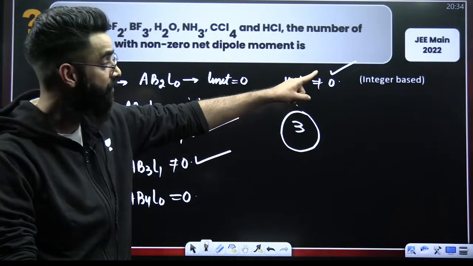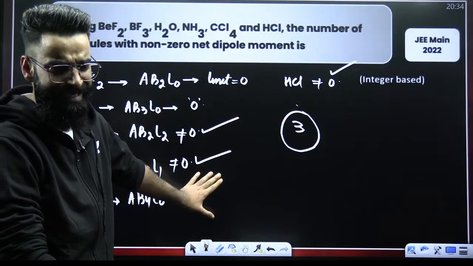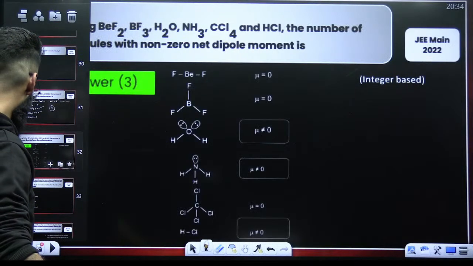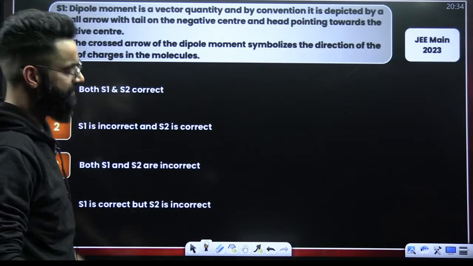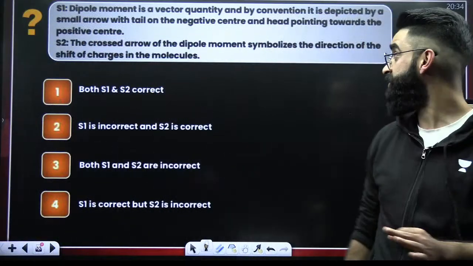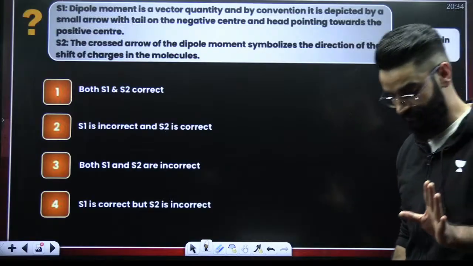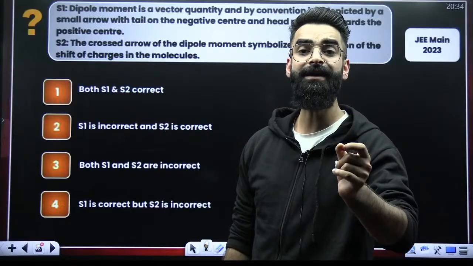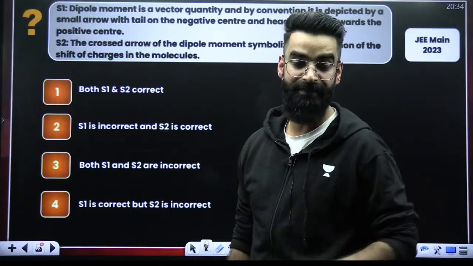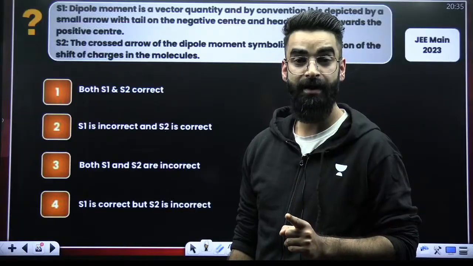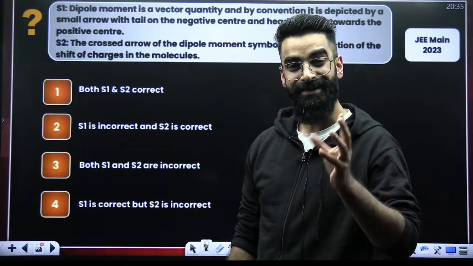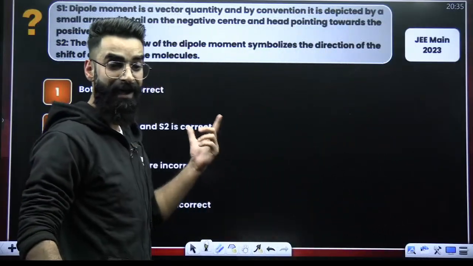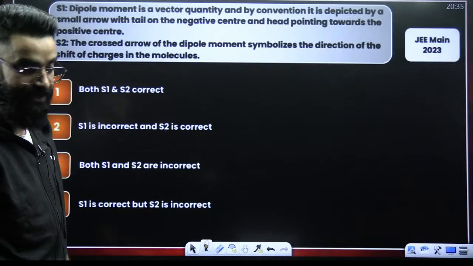It was an integer based question asked in JEE Mains 2022, and it is a proper NEET standard question. Perfect. I am moving on to one more question, guys. Look at this. Again, the question was asked in JEE Mains 2023 and it is a proper NEET standard question. And you know, 20% of your NEET paper is directly copy paste of JEE Mains PYQs. Almost 20% of your NEET paper is directly or indirectly asked from the PYQs of the JEE Mains examination. That's why I come up with these JEE Mains PYQs as well.